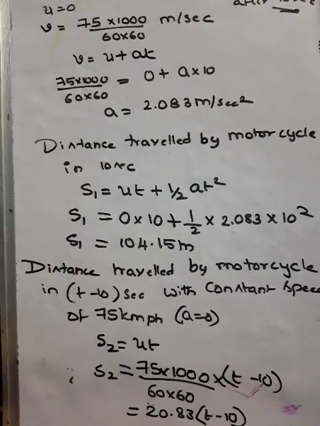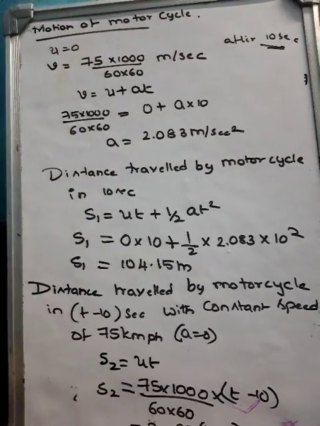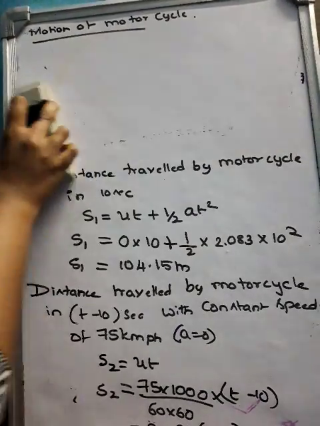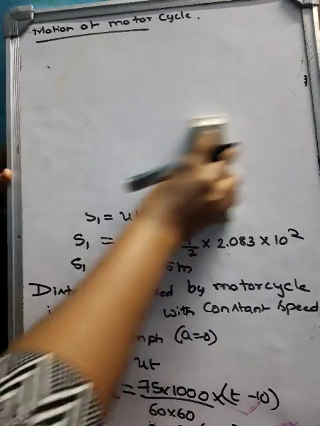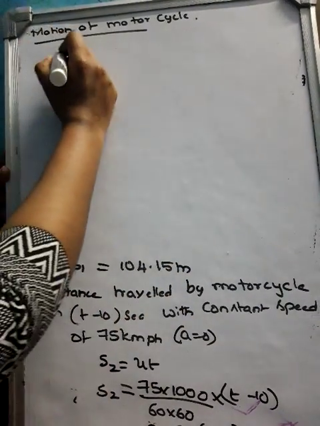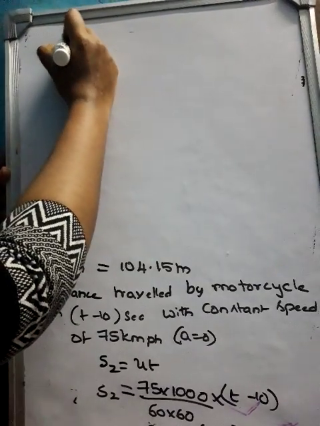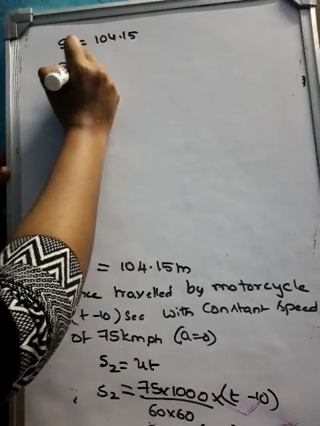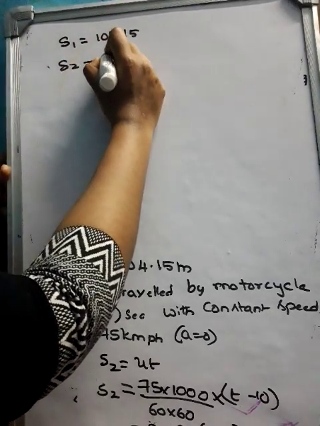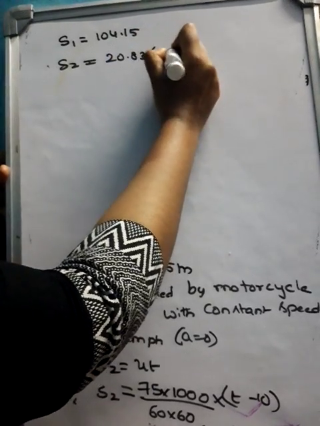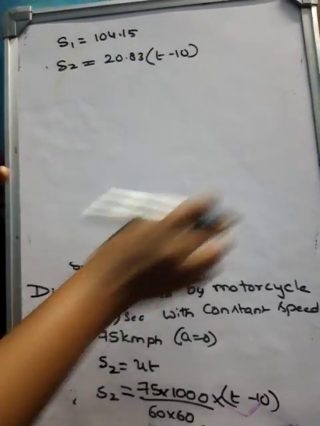Okay, now what I'll do is, we know that S1 I'll just keep as it is and S2 also I'll write. So S1 is equal to 104.15. S2 is equal to 20.83 into T minus 10 seconds.